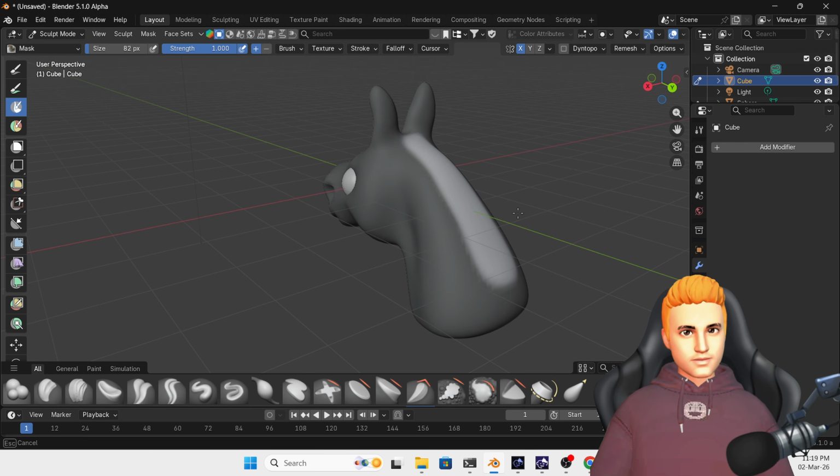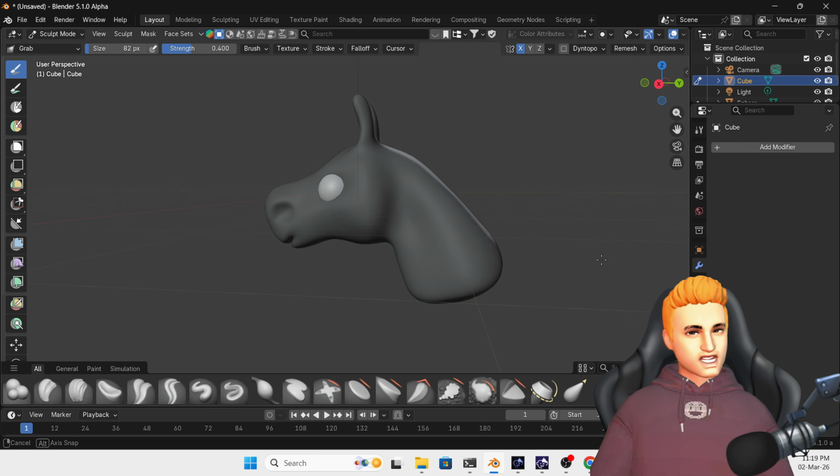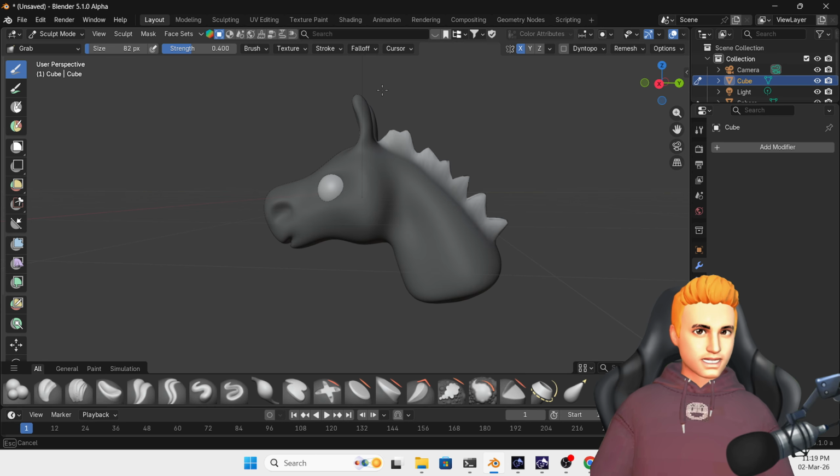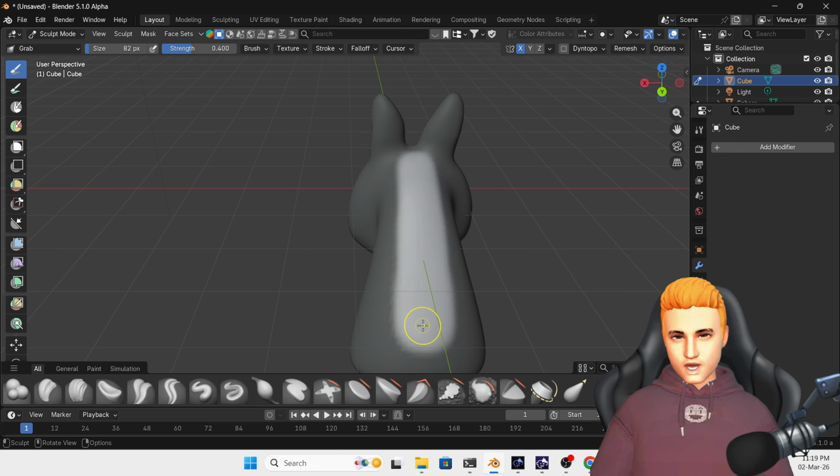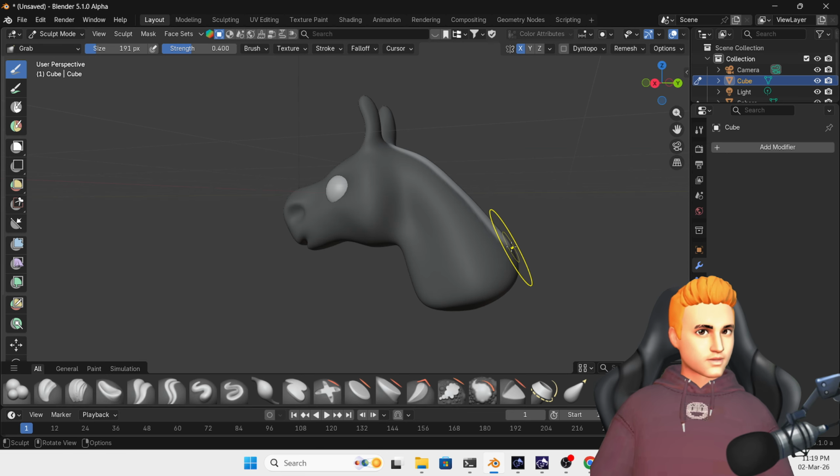Control I. And then I'm going to select the grab brush and just grab it like this. And then I'm going to press F again to increase the selection. And then I'm going to click and drag like this.